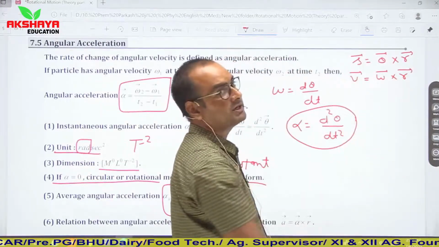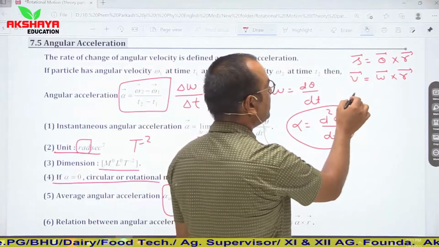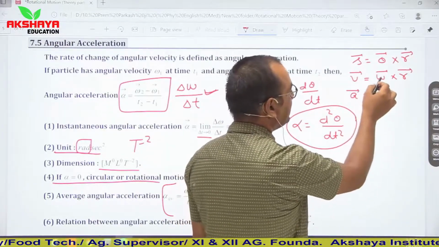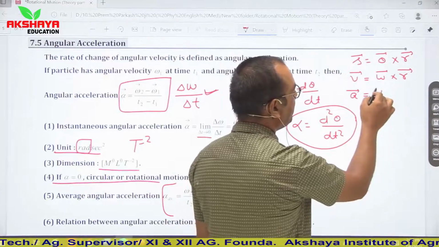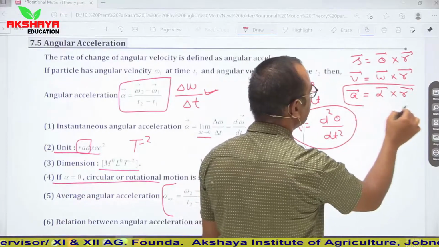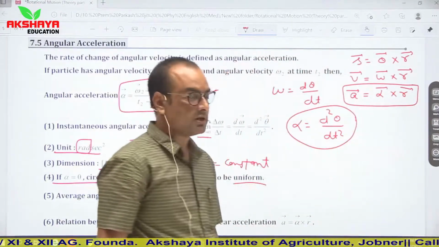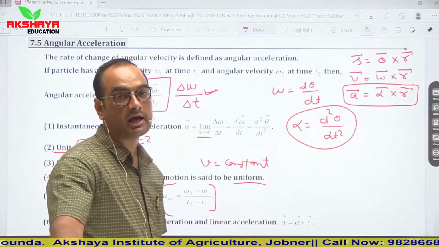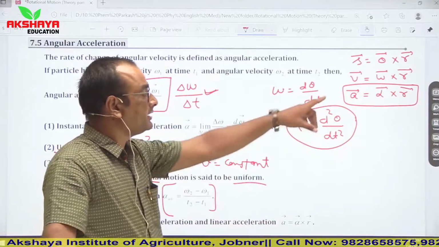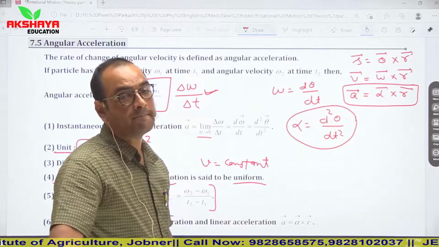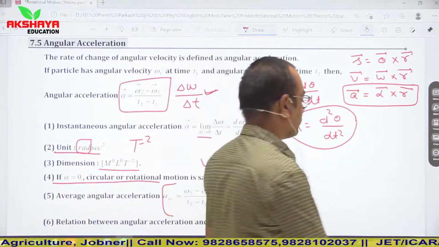Now again differentiate this relation: dv upon dt becomes a vector, which is linear acceleration, and d omega upon dt becomes alpha vector, which is angular acceleration, and r vector is the radius vector, which is constant. So the relation becomes a vector is equal to alpha vector cross r vector. Again, the direction of this acceleration is given by the right hand law.